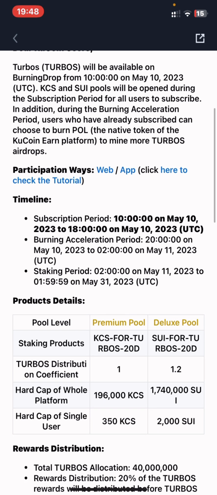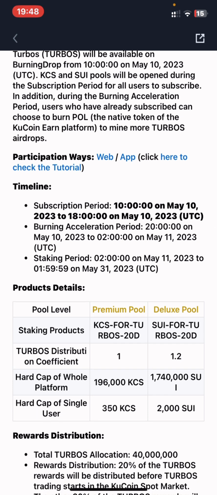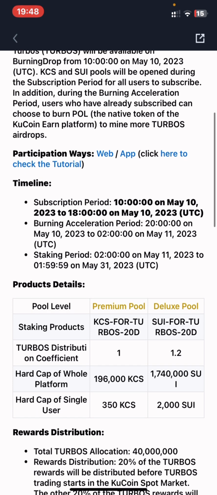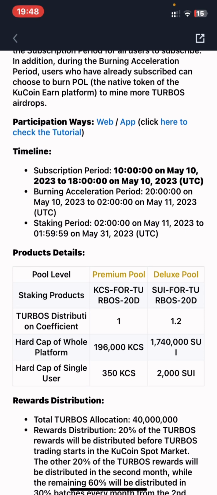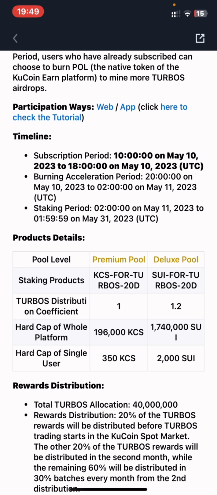The burning acceleration period is 20 o'clock on May 10, 2023 to 2 o'clock on May 11, 2023 UTC time. So you just have to check this time to know when to come to this app. And staking period is 2 o'clock on May 11, 2023 to 1:59 minutes 59 seconds on May 31st, 2023 UTC time. So that's what you need to know about the timeline.